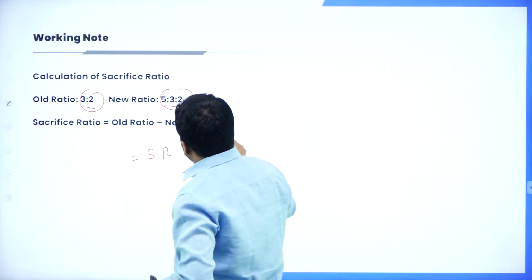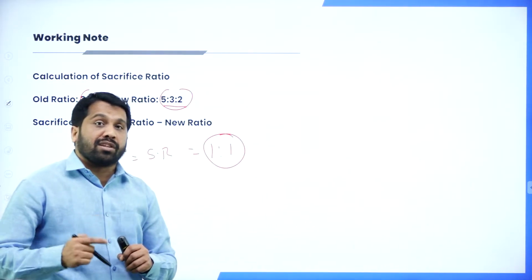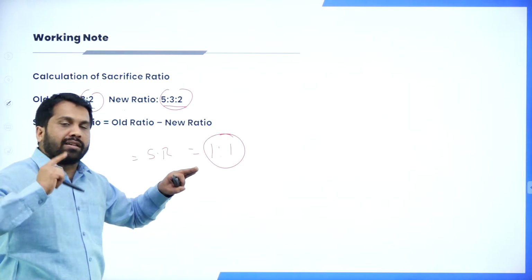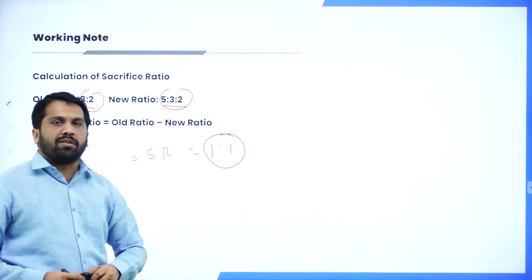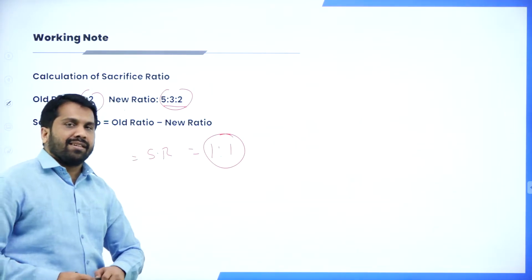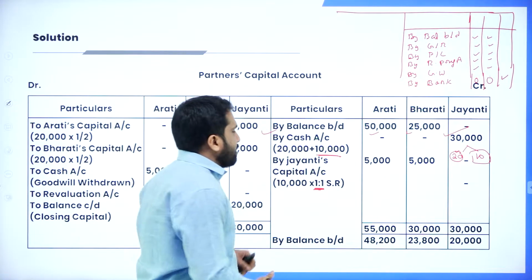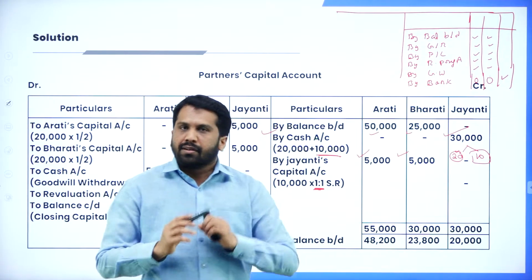This minus this, you will get your sacrifice ratio. That is only called as 1:1. I'll take a separate revision class on how to calculate your sacrifice ratio and how to calculate your gain ratio. Clear? Now, 1:1 will be called your sacrifice ratio. Now, come back. This 10,000 is divided 5,000, 5,000. Hope you are clear.